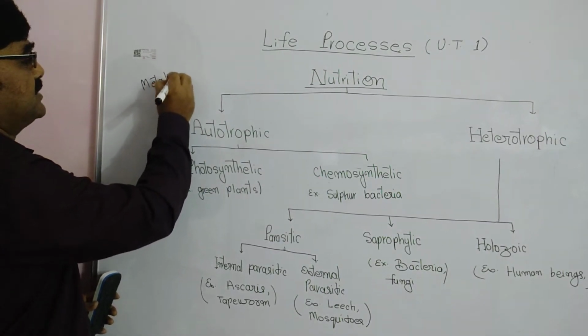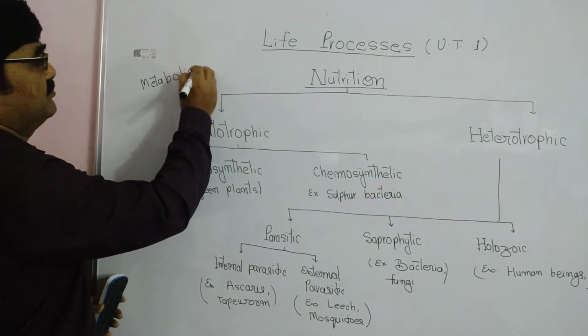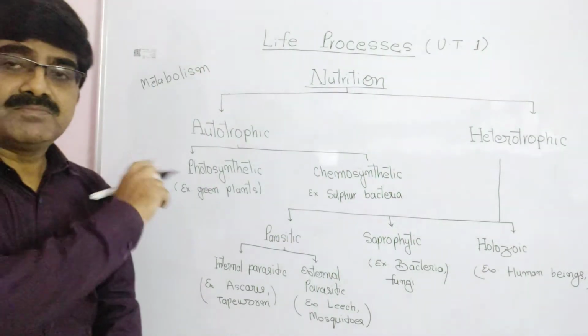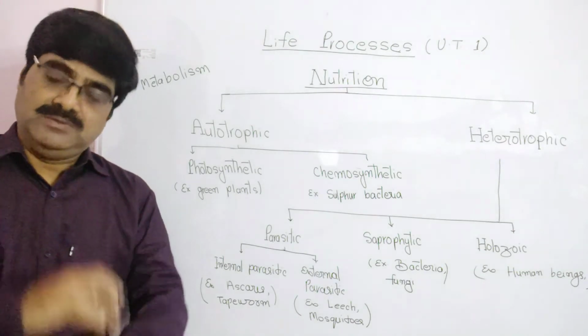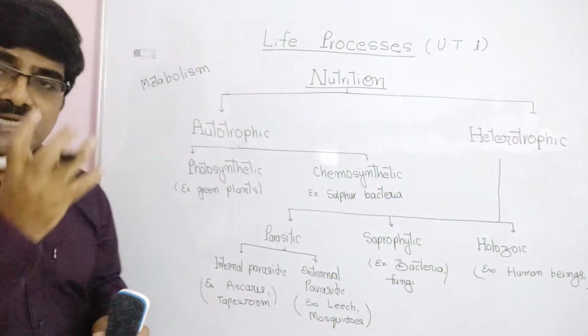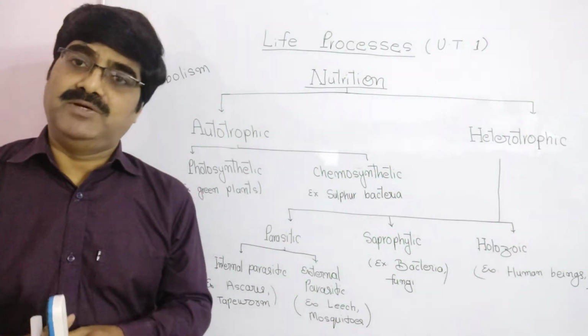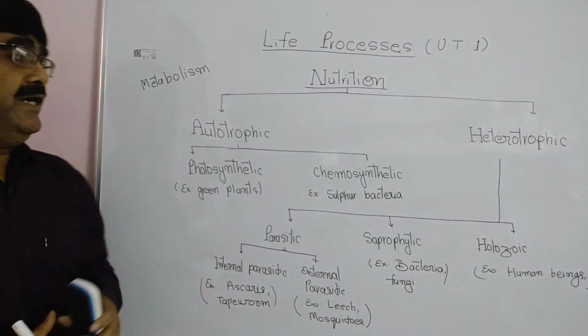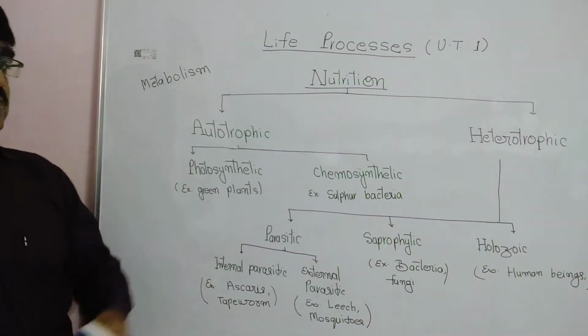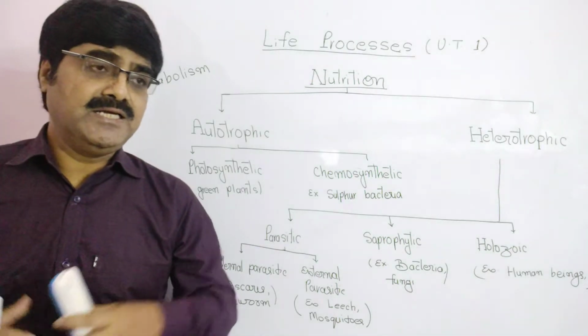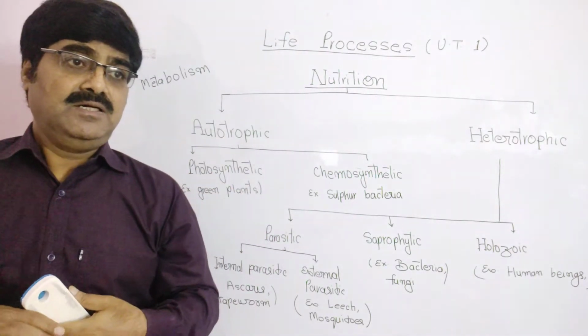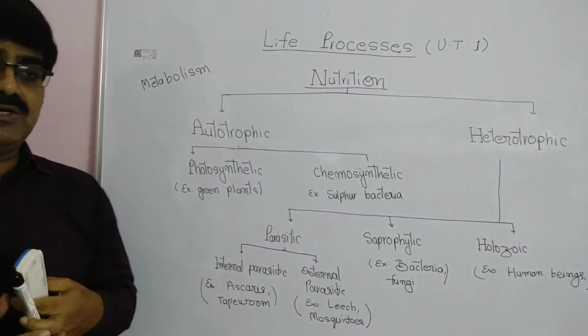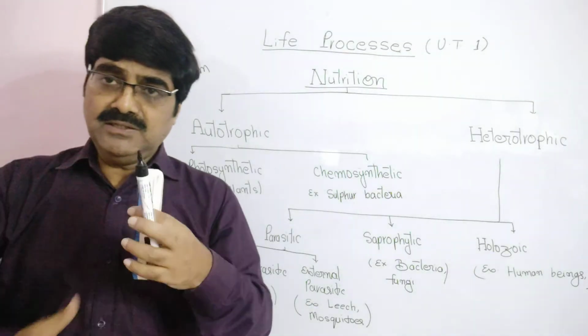Metabolism. All these life processes are collectively called metabolism. There are different activities taking place in our body, and these different activities coordinate to run our body.